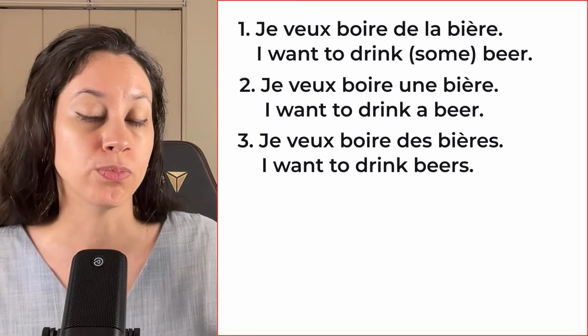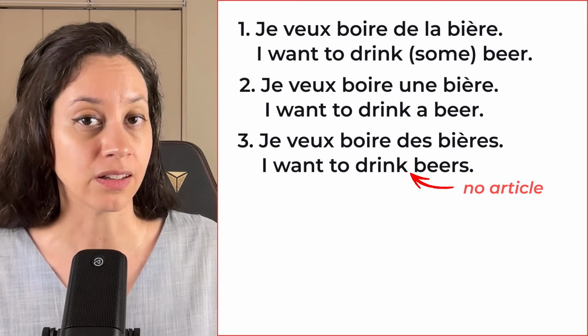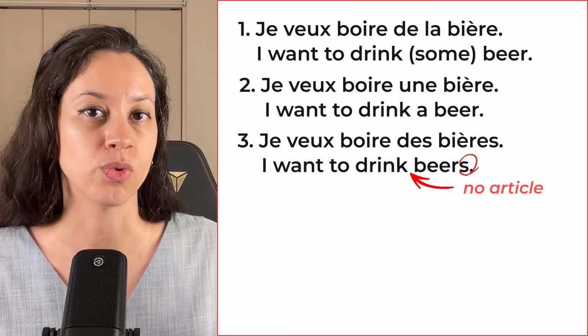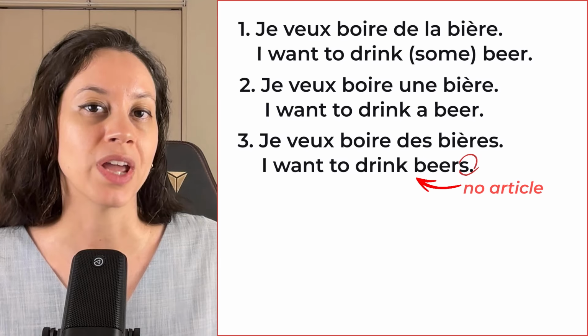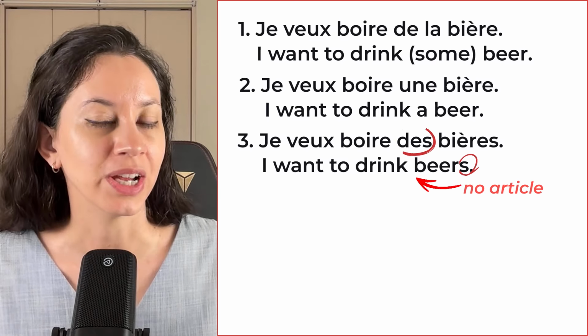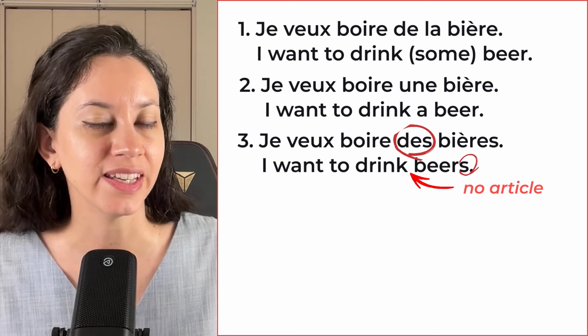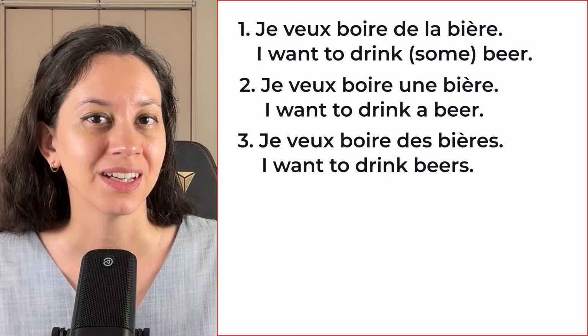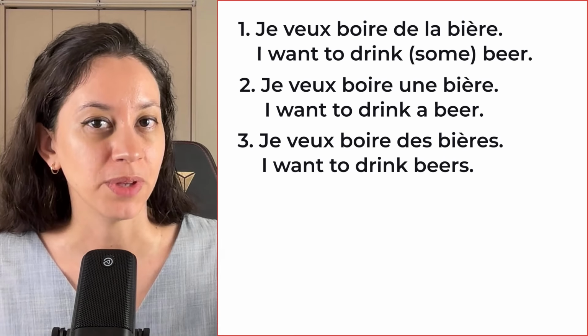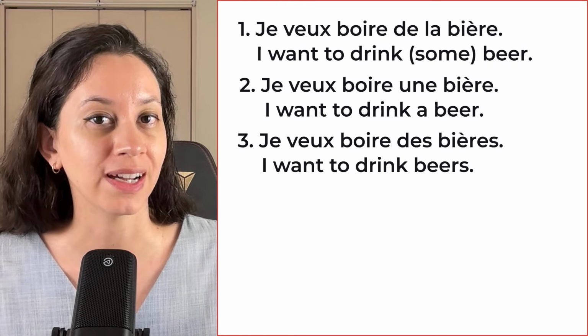If you have a plural form in English with an S at the end, with no article in front of it, it means that in French we have to use des, right? So anytime you see des in French, it's pronounced des, okay? So I want to drink beers becomes je veux boire des bières.